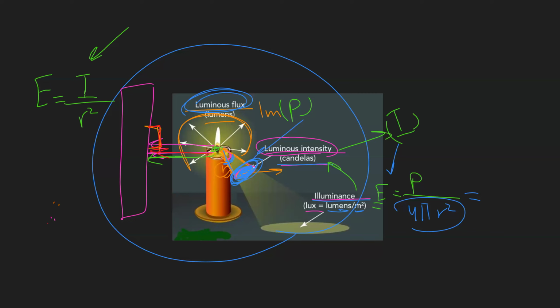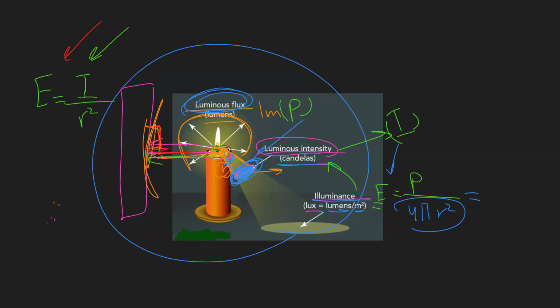The radius squared means the distance between the source of the light and the wall that we are measuring the illuminance on.